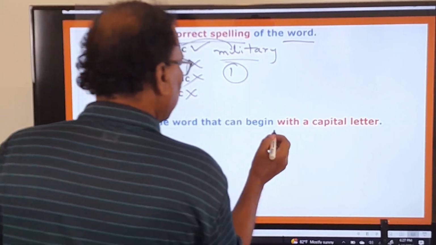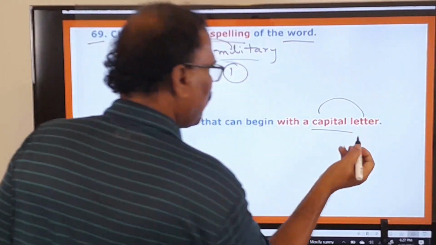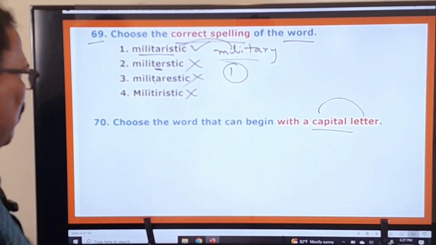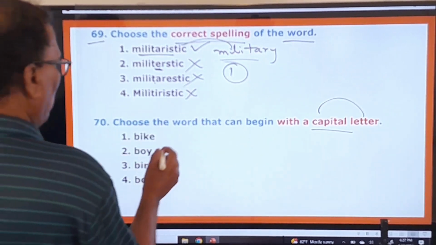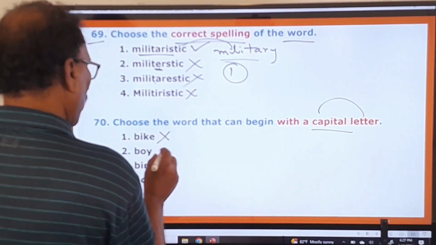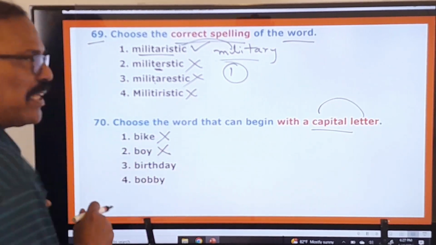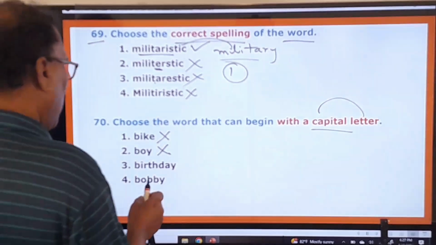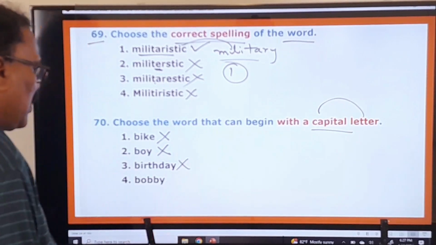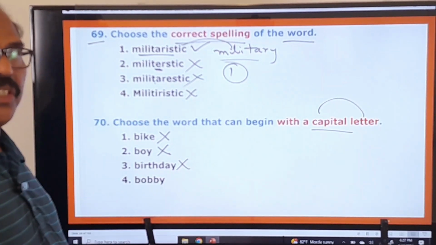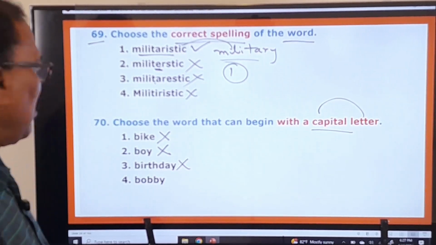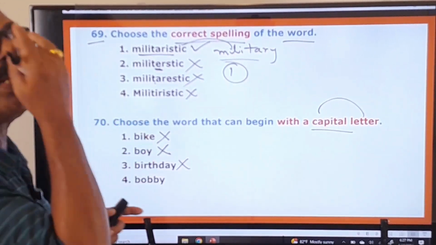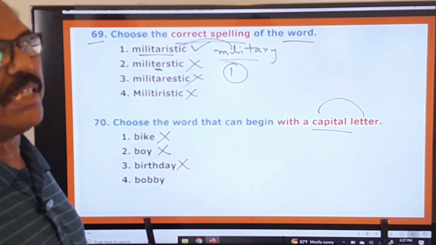Choose the word that can begin with a capital letter. Very simple, very general question. What is that word that begins with a bike? You don't begin it with a capital letter, so wrong. Boy, you don't begin this word with a capital letter, wrong. Okay, birthday, okay. So it is also the word which doesn't begin with a capital letter unless these words occur at the beginning of the sentence.